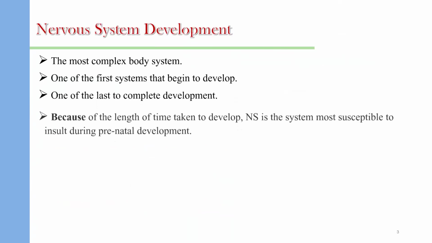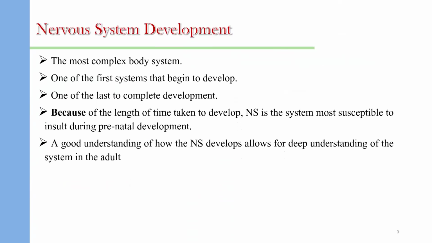The nervous system development is the most complex system in the body. It is the first system to be developed and the last one to be completed. Because of the length of time taken to develop the central nervous system, the nervous system is the most susceptible system in the body for insult during the prenatal life. A good understanding of how the nervous system develops allows us to deeply understand the system in the adults.